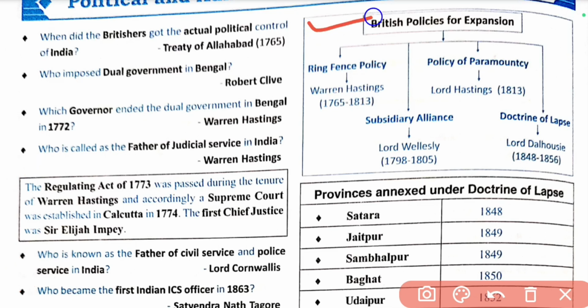Now, British policies for expansion. Ring fence policy, launched by Warren Hastings, 1765 to 1813. The second is subsidiary alliance, launched by Lord Wellesley, 1798 to 1805. Third is policy of paramountcy by Lord Hastings in 1813. And the fourth one is doctrine of lapse by Lord Dalhousie, 1848 to 1856.